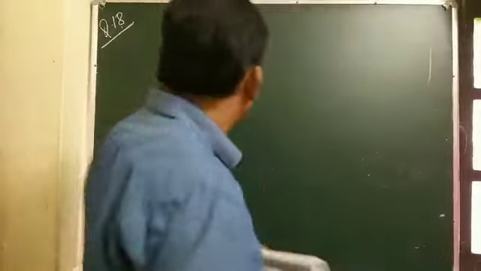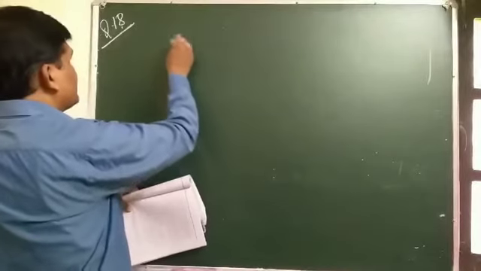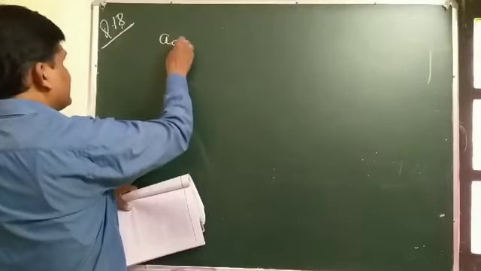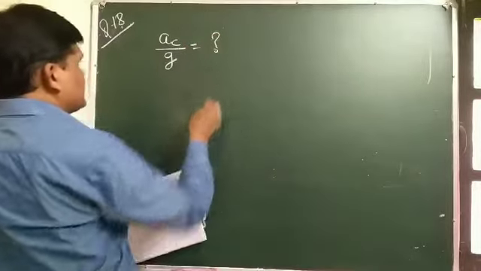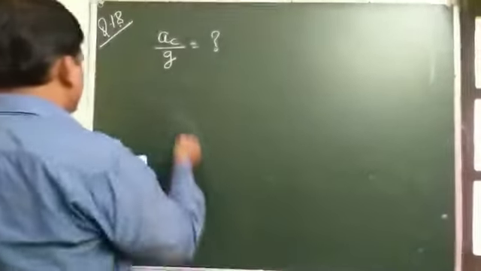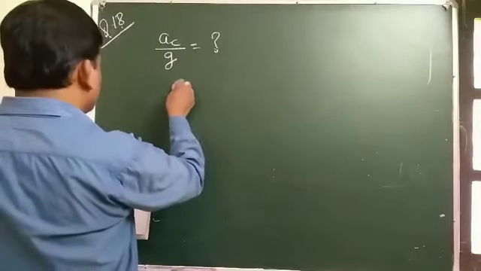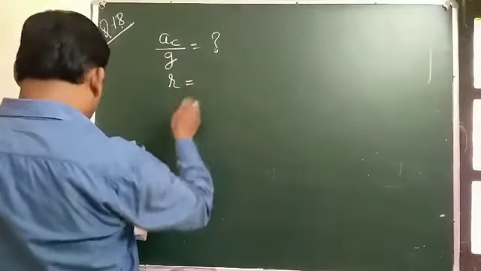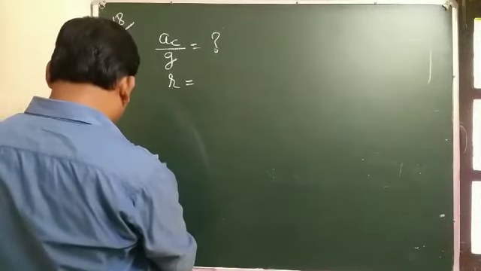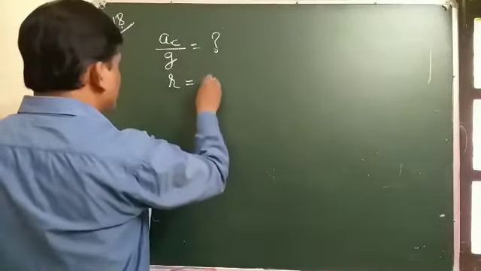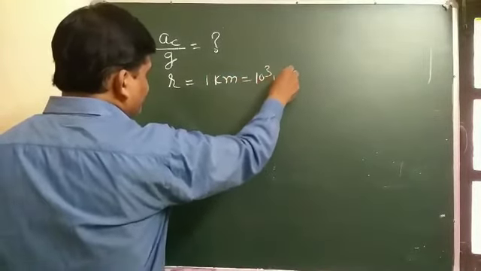So student, we have to find the ratio of centripetal acceleration to acceleration due to gravity. The radius of the circular path is given, the aircraft executes a horizontal loop of radius 1 kilometer, which can be changed to 10 to the power 3 meter.